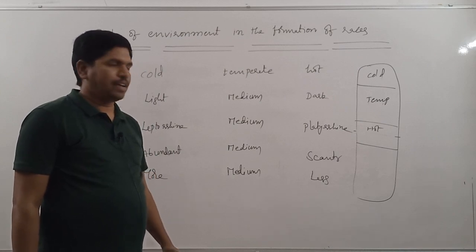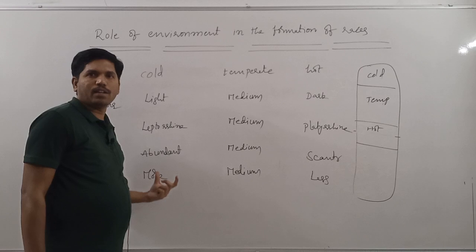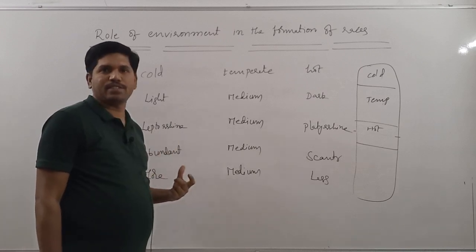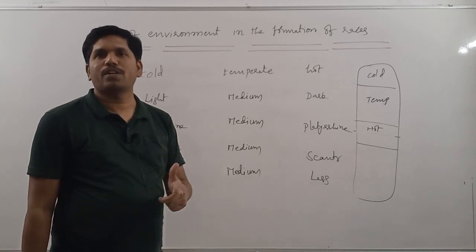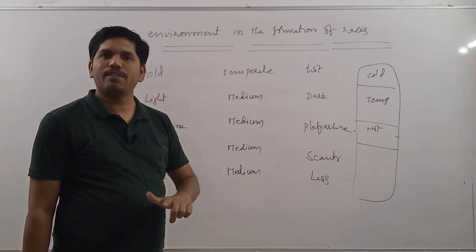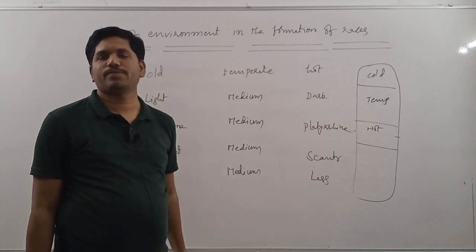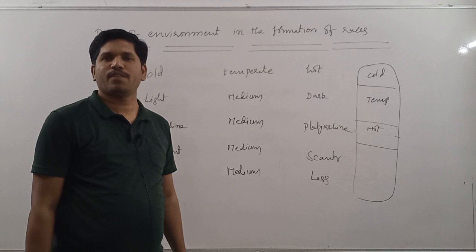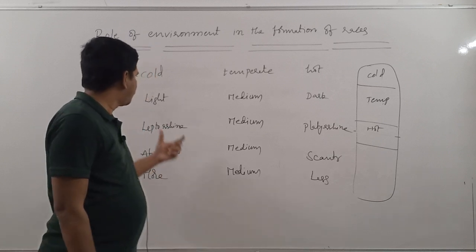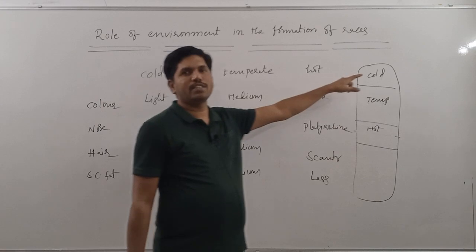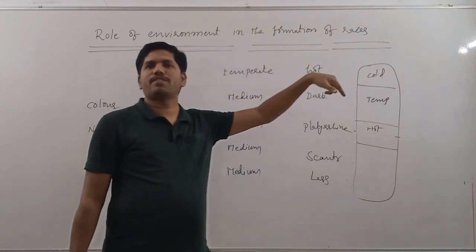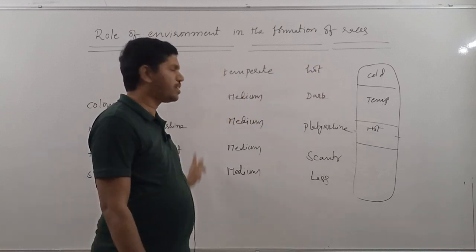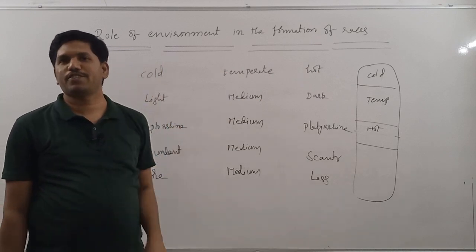And nature acts in favor of particular characters. The people having these characteristics will survive. They will participate in reproduction. Then they will hand over the genes to the next generation. It happened in the past also. Nature favored the people with this set of characteristics in this region. That's why only those people survived. They participated in reproduction. That's why the genes responsible for this set of characters were transmitted to the next generation.